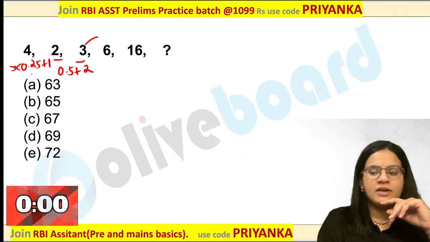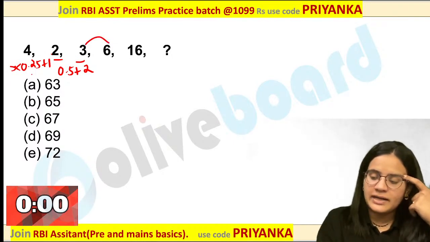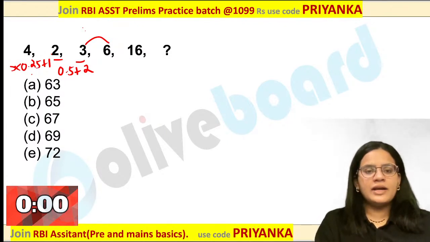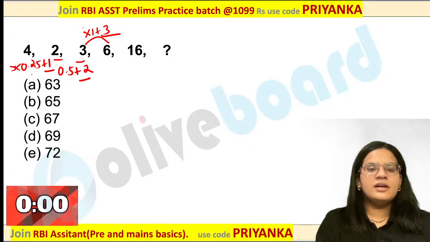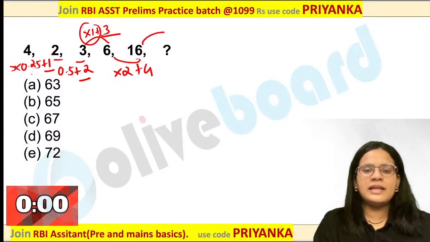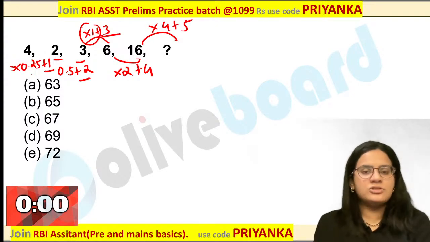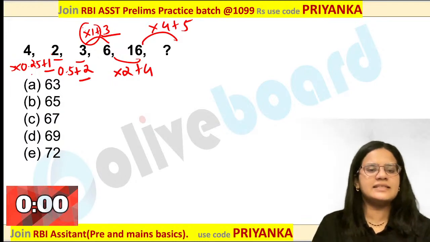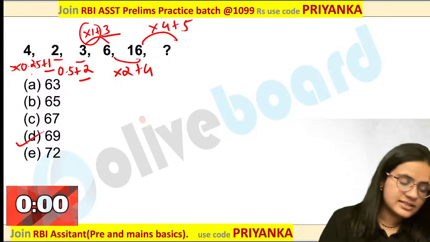0.25, 0.5. So the next one has to be, you can multiply this by 3, 2 threes are 6. Just check the number. How can you get 3 from 6 over here? For 3 ones are 3, plus 3. Are you getting it? This is 1, this is 2, this is 3 over here. This is becoming 1. Next value is into 2 plus 4. So what would be the next value? Into 4 plus 5. Are you getting it? The next value has to be into 4 plus 5 over here. Everybody is getting it? Yes, you are right. 69 is the perfect answer.